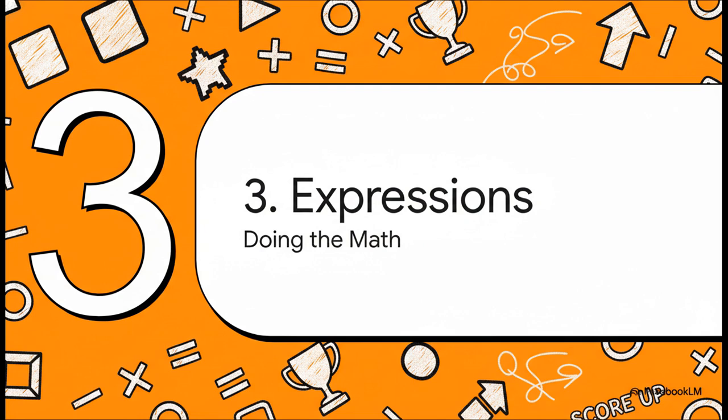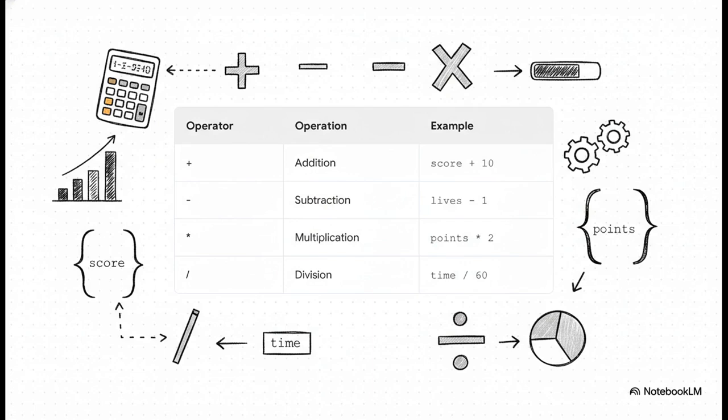But what good is a score if it never changes? Our game needs to be able to increase the score, right? Well, to make that happen, our program needs to do a little bit of math. And here are the tools for that job, our basic arithmetic operators. Plus, minus, multiply, divide. They work just like they do on a calculator. We can use these to create mathematical expressions that let us change the values we've stored in our variables.